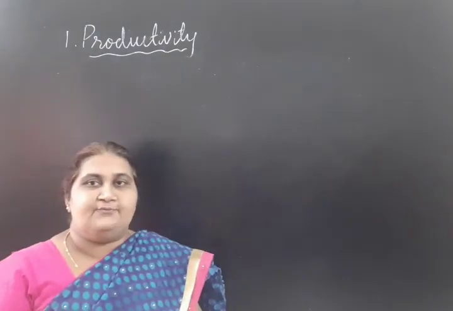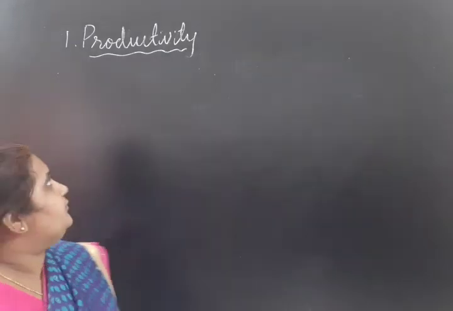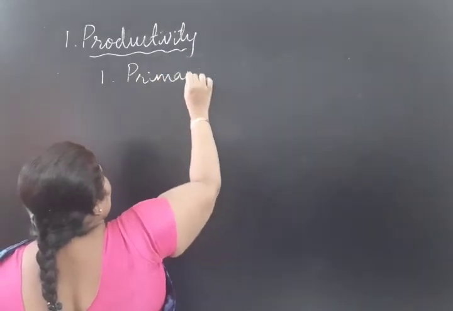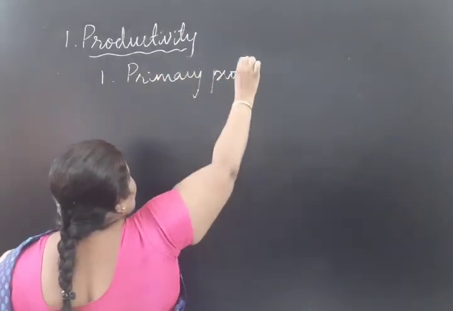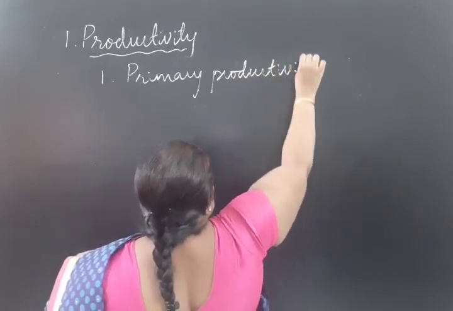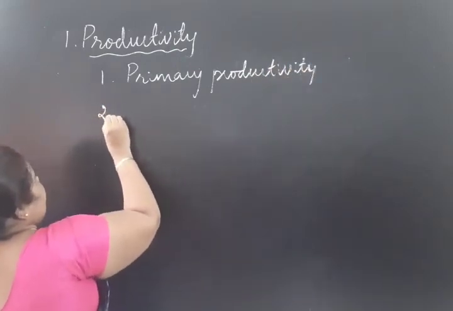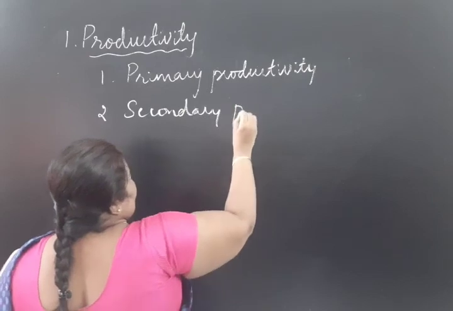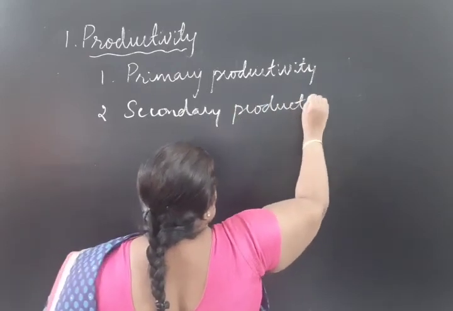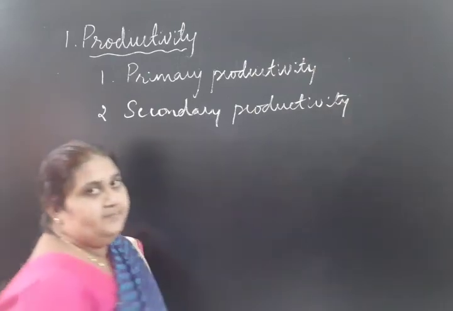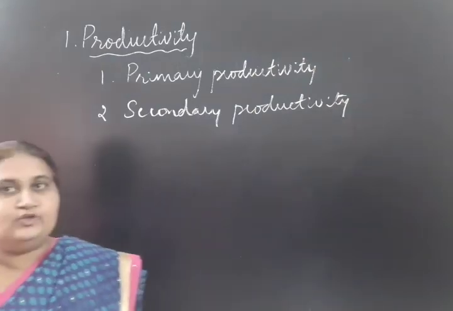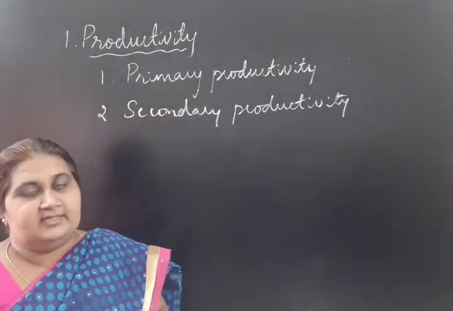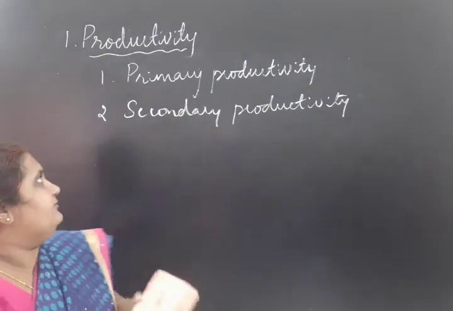Productivity is classified into two types: primary productivity and secondary productivity. So now in detail we will study one by one.